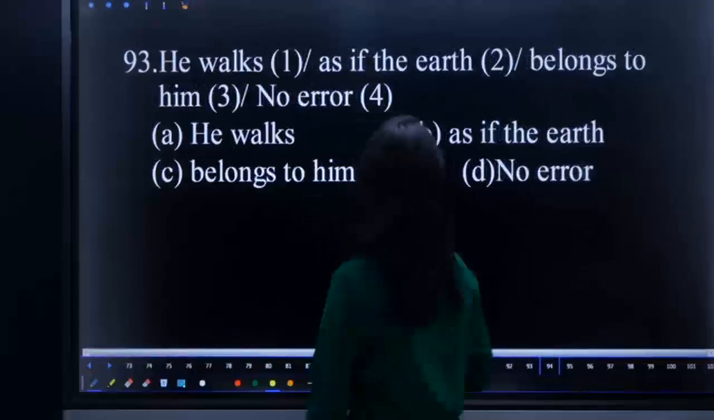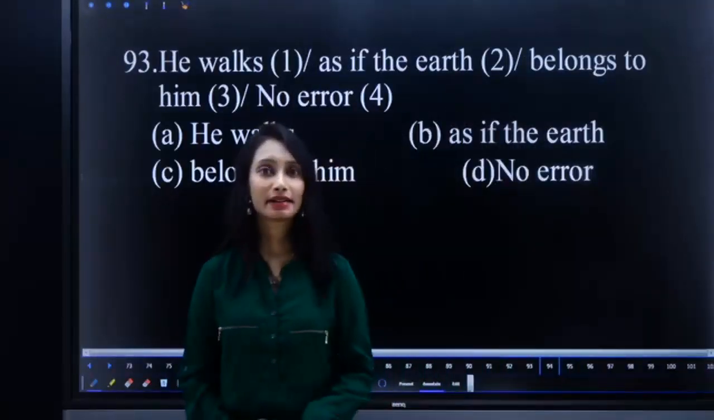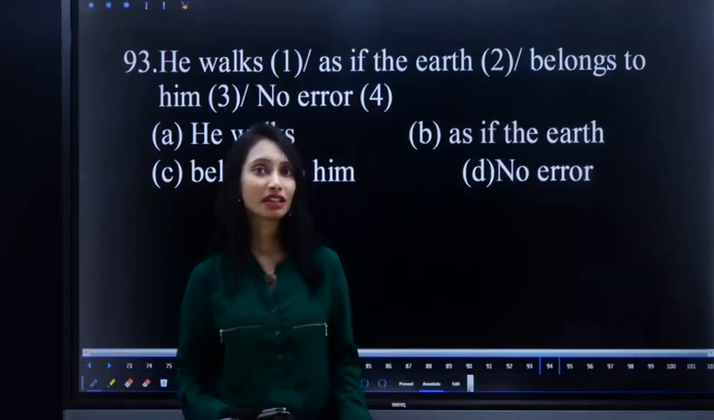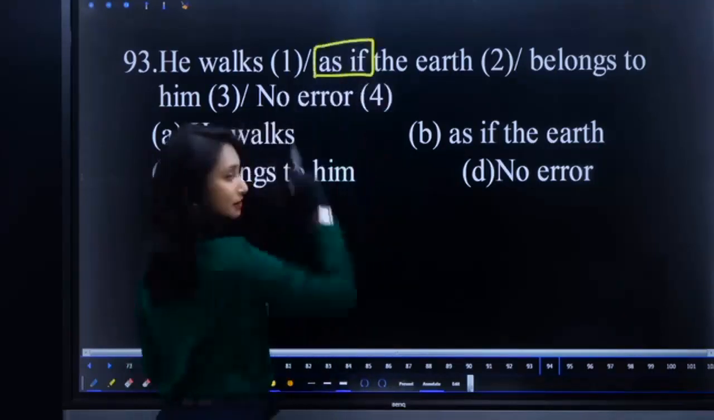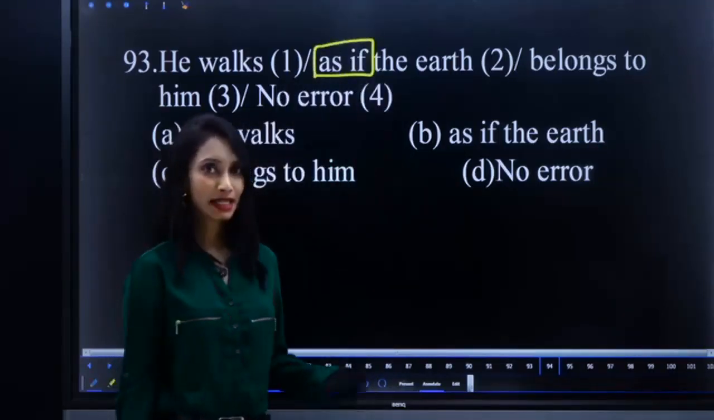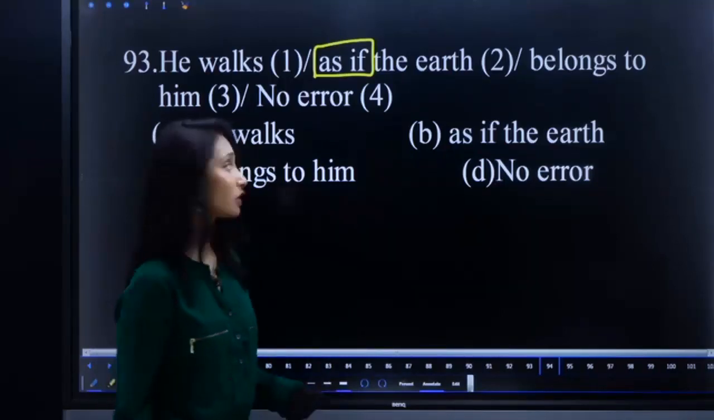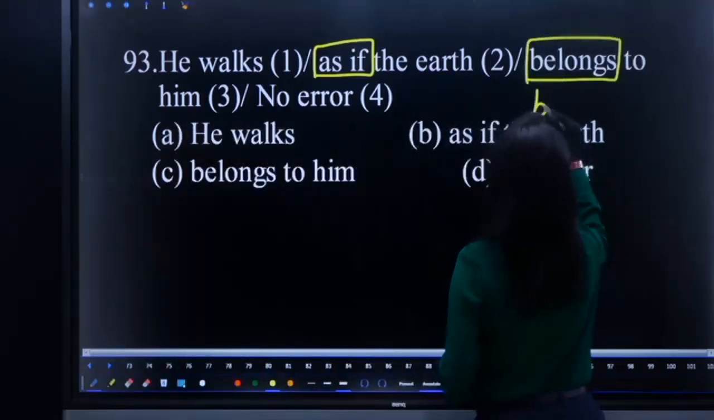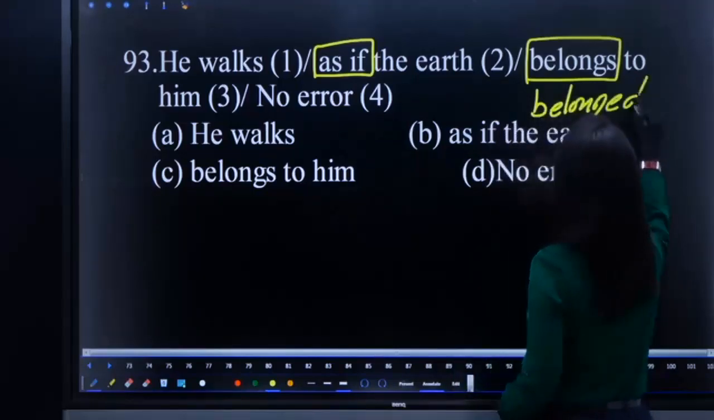He walks as if the earth belongs to him. What is the error? As if is an unreal, imaginative adverbial clause of manner. So we require the past subjunctive. Hence, it should be V2: as if the earth belonged to him.